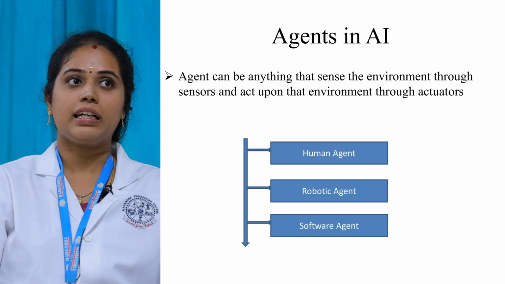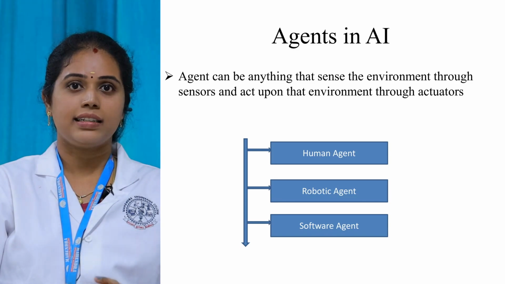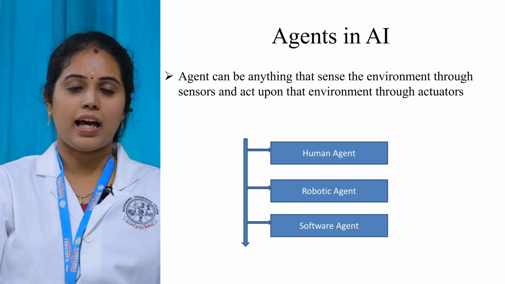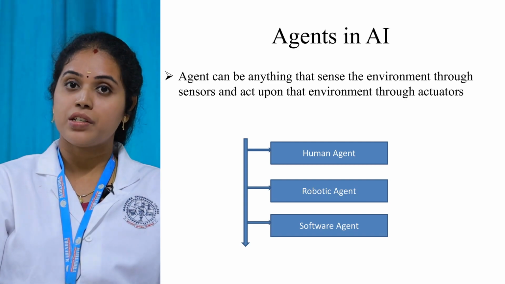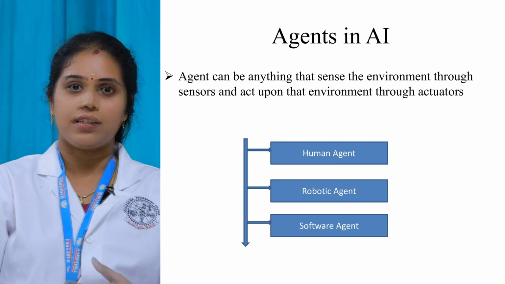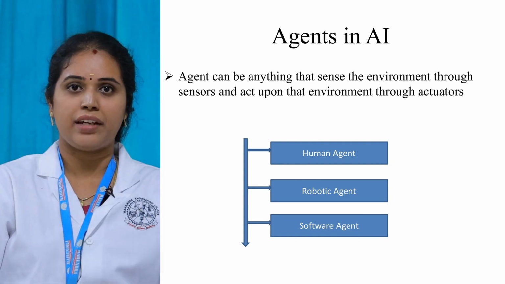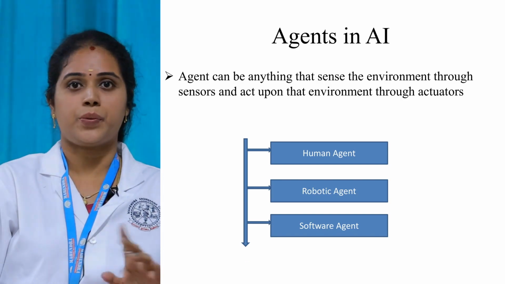Here the major things are sensor and actuator. The sensor is a device helpful to get the information from the environment and give it to the agent, nothing but the machine. So from the information from the sensor, it is going to act upon the environment according to the information. That happens through actuators.